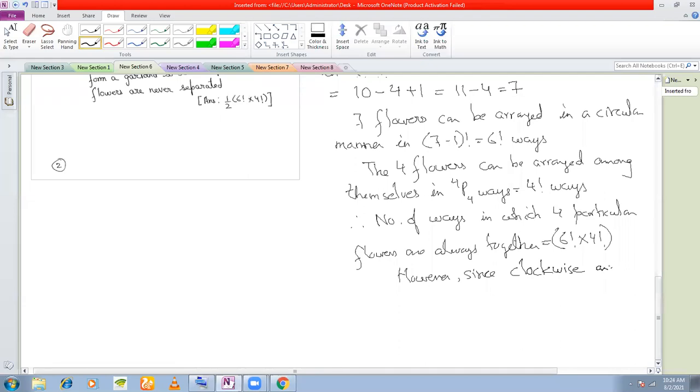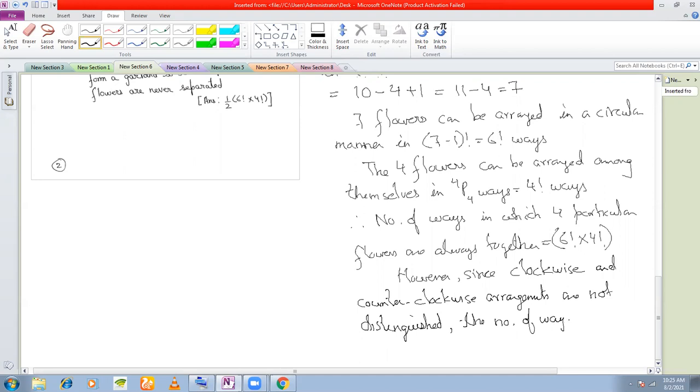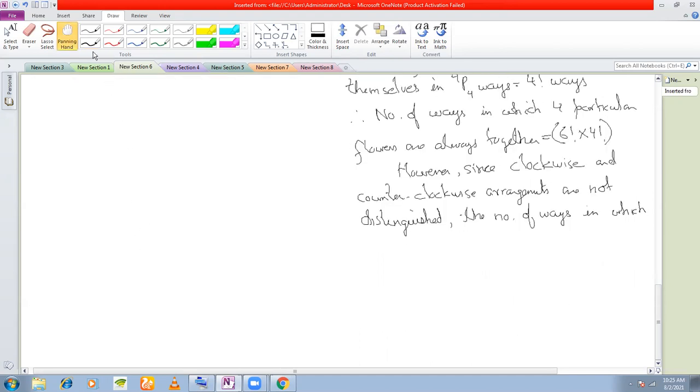So since clockwise and counterclockwise arrangements are not distinguished, the number of ways in which the four flowers are always together in the garland